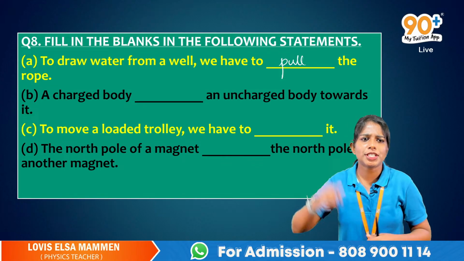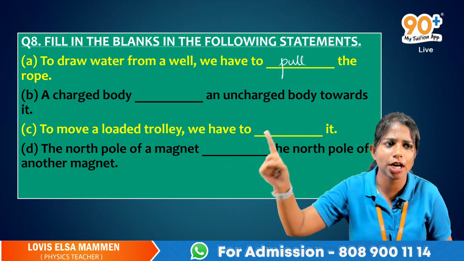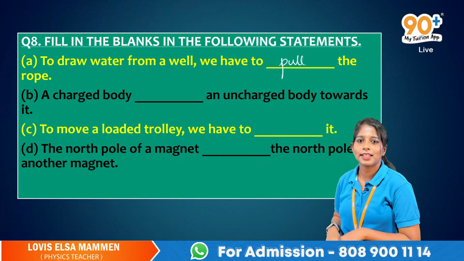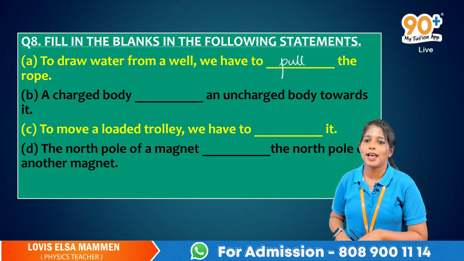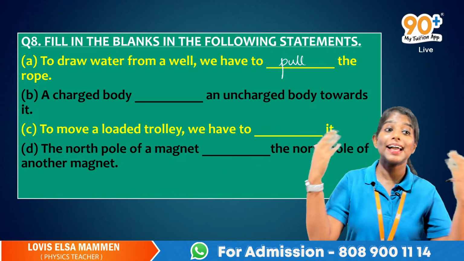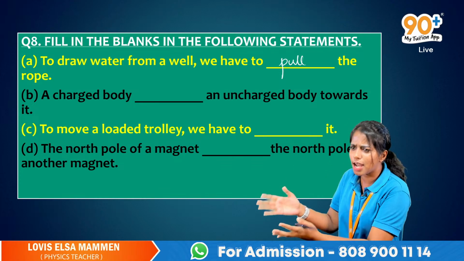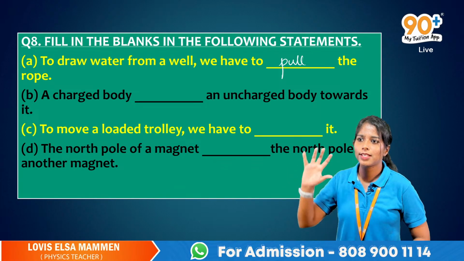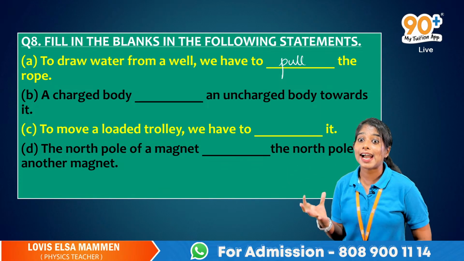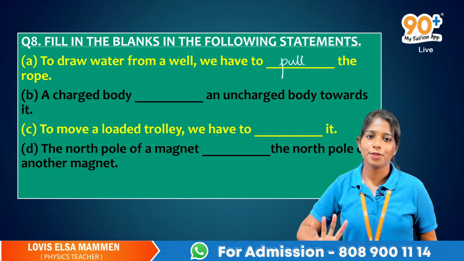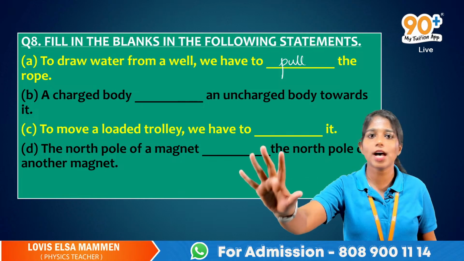A charged body dash an uncharged body towards it. Yes, a charged body attracts an uncharged body. Just now you have seen an animation. The balloon is charged and it is getting attracted to the wall. The wall is uncharged, I didn't charge the wall.